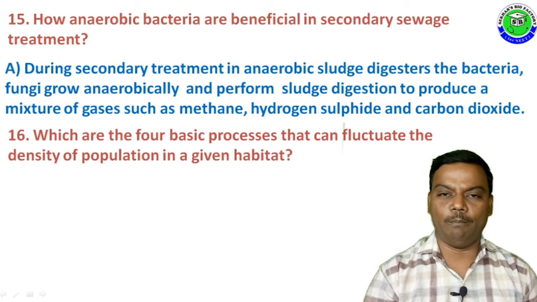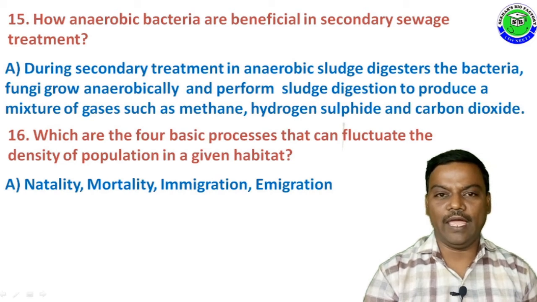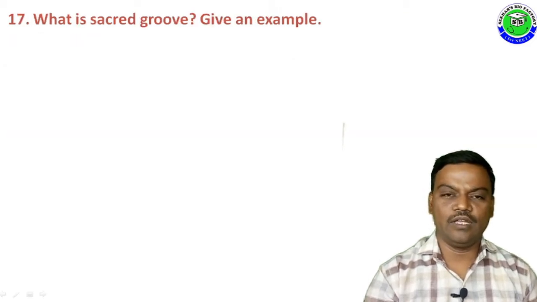Which are the 4 basic processes that can fluctuate the density of population in a given habitat? The answer is natality, mortality, immigration and emigration. Question number 17. What is a sacred grove?